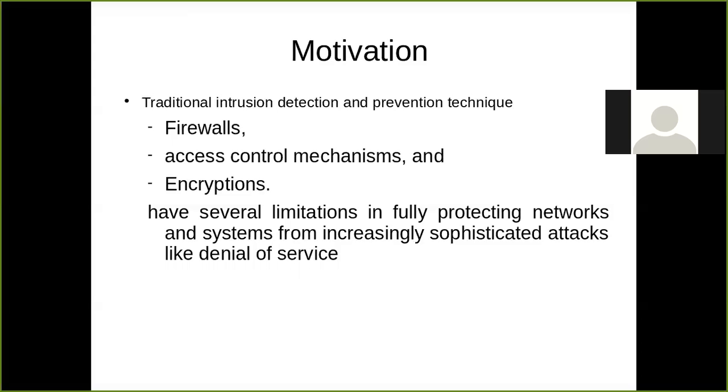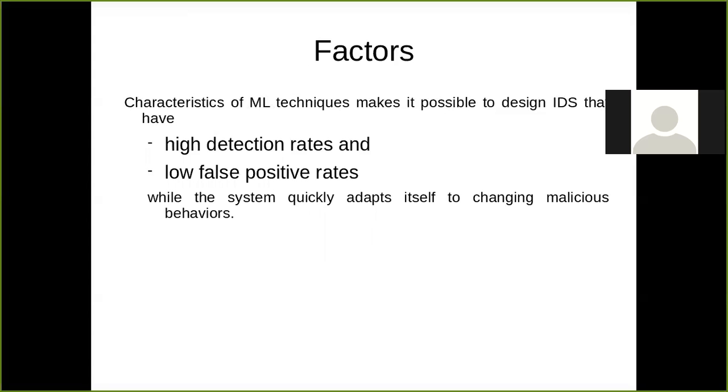So in that case, the limitation of these classical traditional techniques, encryption decryption, firewall or access control mechanism, is that they cannot identify whether this is abnormal or normal behavior. So what we will do is use machine learning characteristics or methodology. We can apply machine learning in terms of detection rates and false positive or true negative rates.